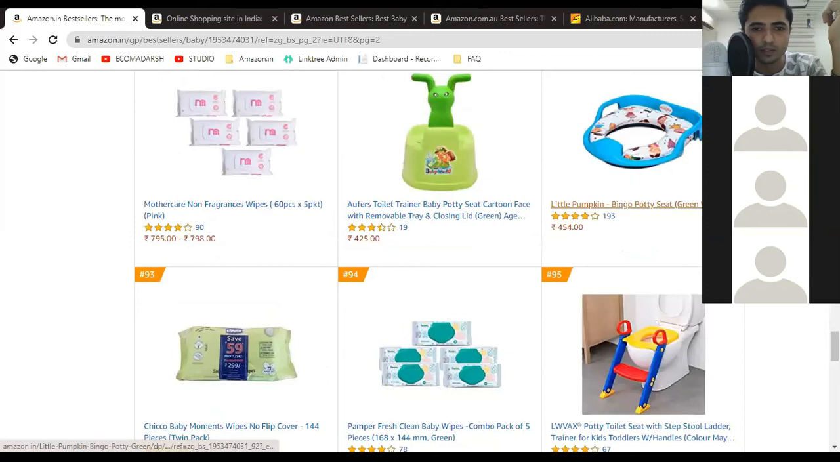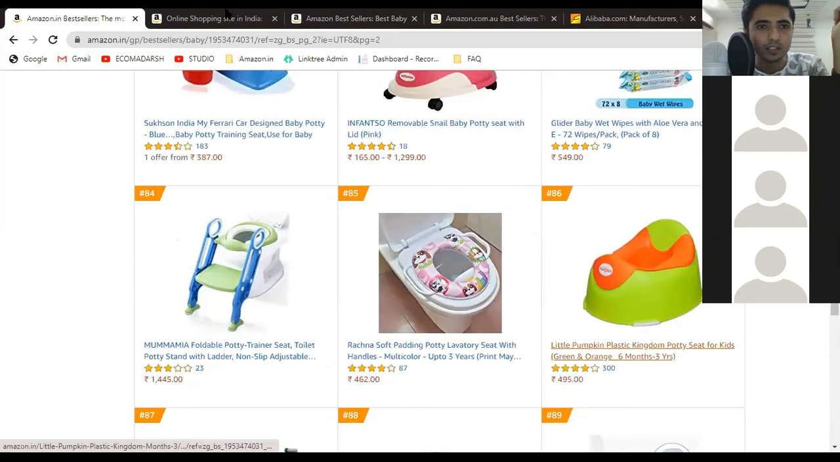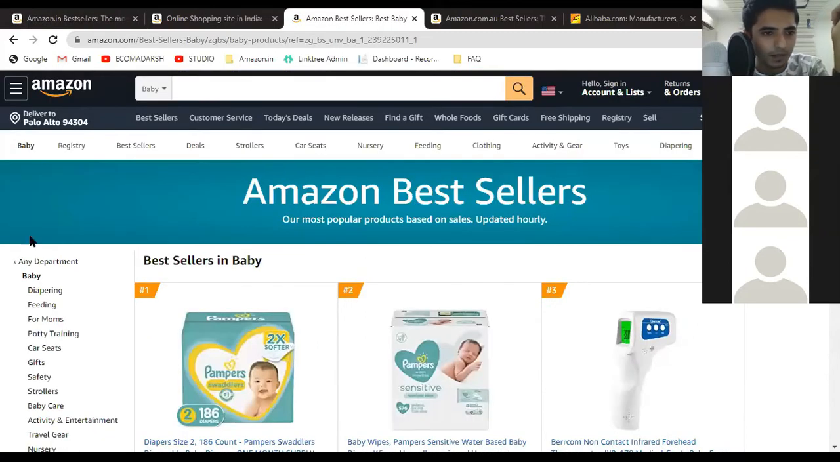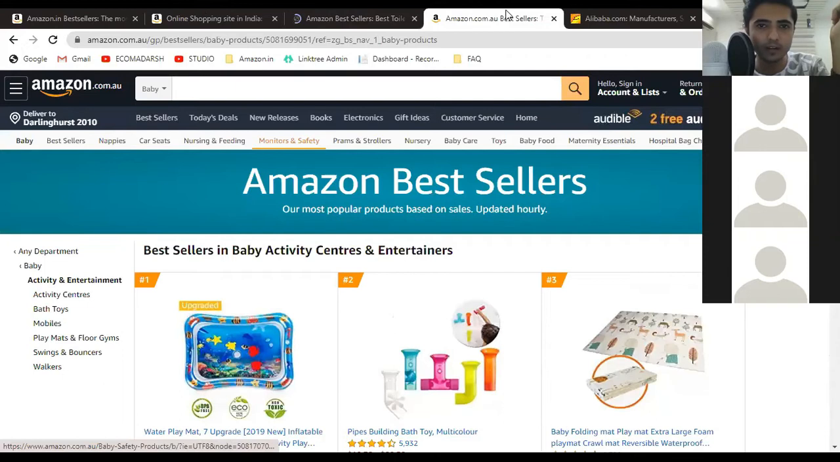Okay, these are some good products. So let's open all of these. Let's open all of these in Amazon.com and on Amazon.com.au.